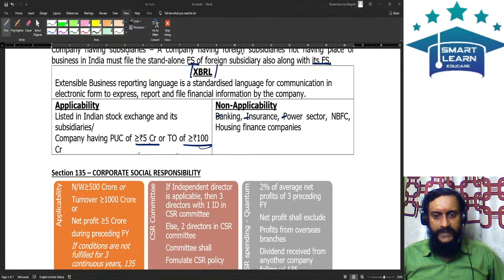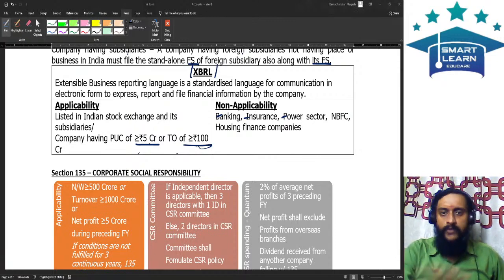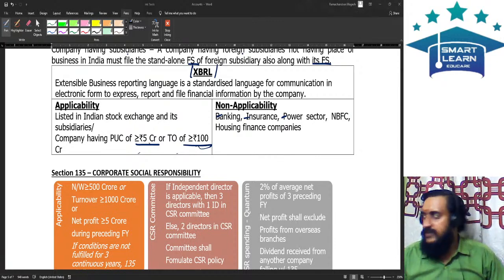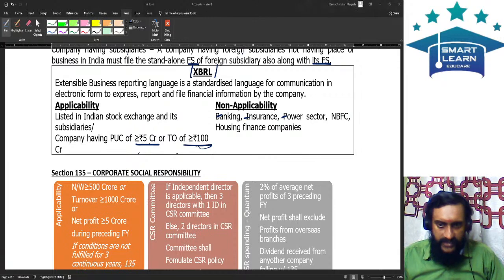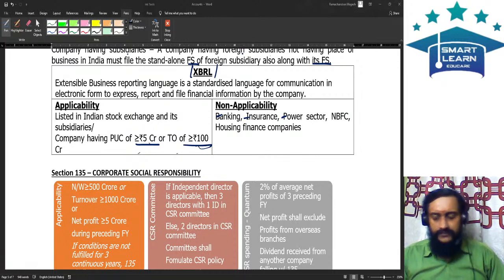Do things extremely well, and whatever these quick revision notes are available, all the notes I'll ask them to upload in the portal. Okay, so you need not worry. Everything will be available in the portal, and the lectures you can see from YouTube.